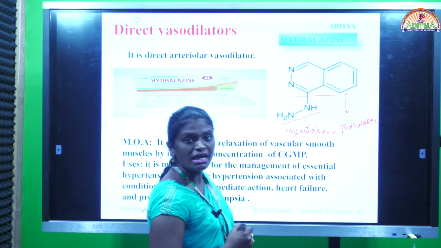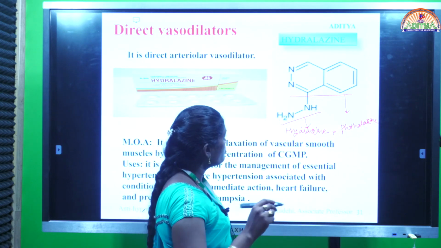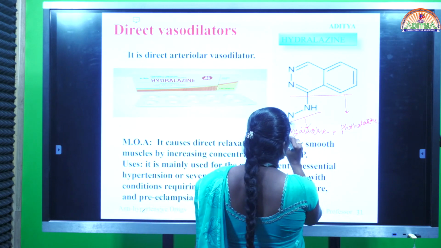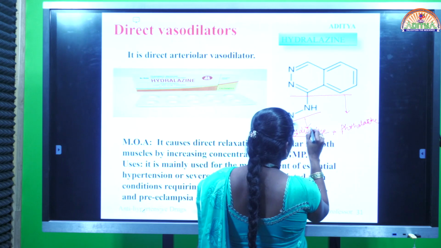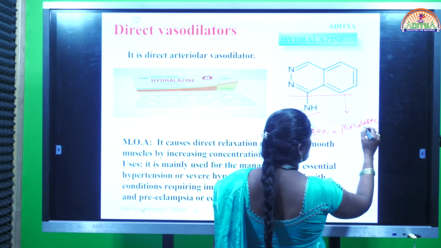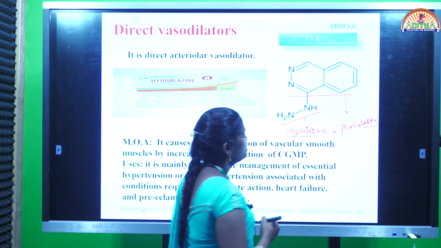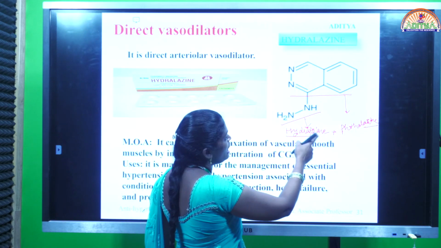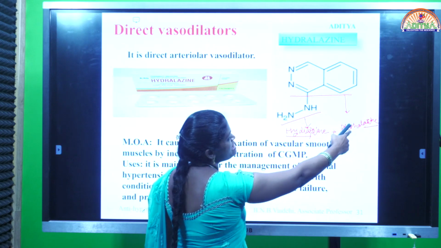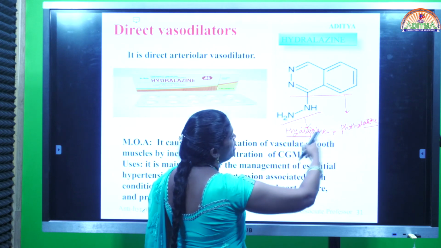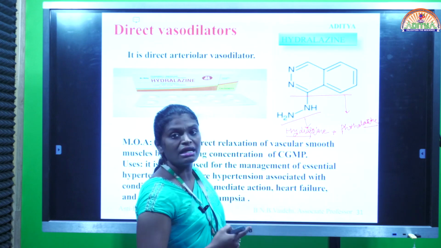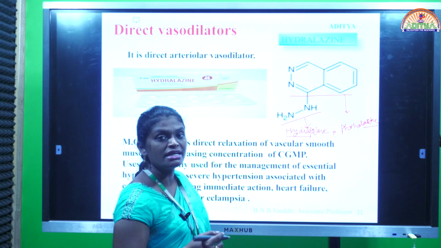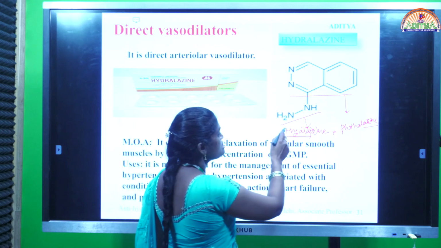How the drug is named as hydralazine means just by combining both basic nucleus name and drug name. Okay, they just fused the first part of the side chain, that is hydra, and the last part of the basic nucleus, that is lazine. Just by combining we will get the name hydralazine. The basic nucleus of hydralazine is phthalazine and it is having a side chain, that is NH2 NH2, that is hydrazine.